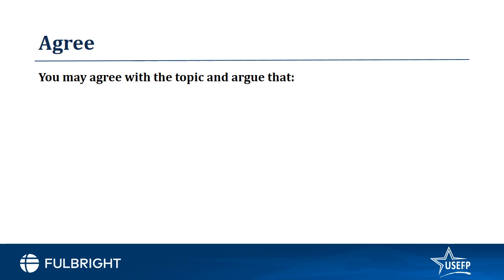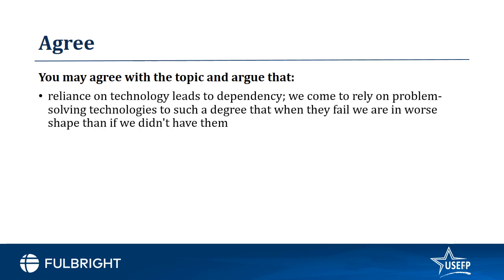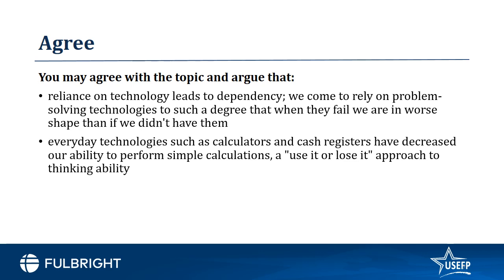So this topic could produce a wide variety of approaches and responses, especially considering the different possible interpretations of the phrase, the ability of humans to think for themselves, or technology, as we've mentioned previously. For example, you may agree with the topic and argue that reliance on technology leads to dependency. We come to rely on problem-solving technologies to such a degree that when they fail, we are in worse shape than if we didn't have them altogether. Also, everyday technologies such as calculators and cash registers have decreased our ability to perform simple calculations, a use it or lose it approach to thinking ability.